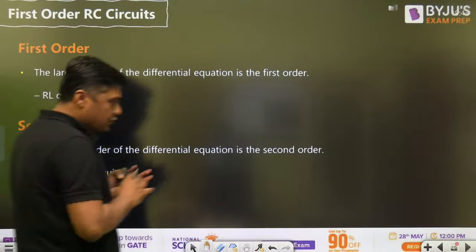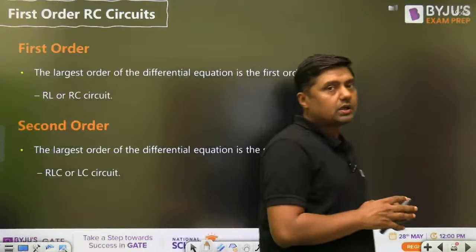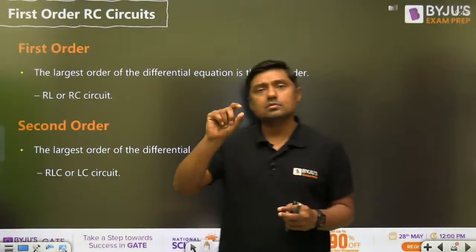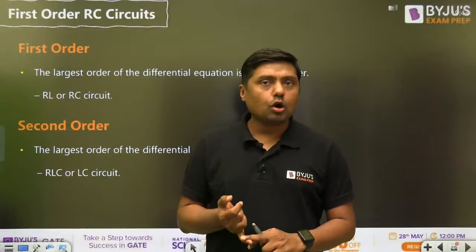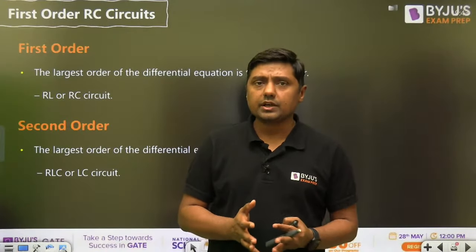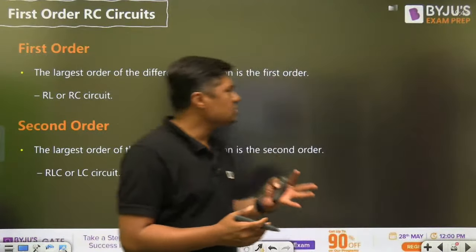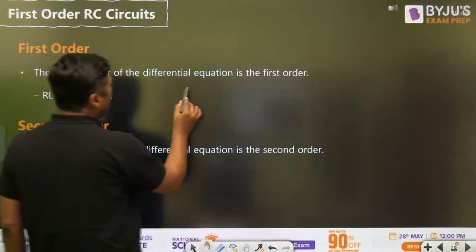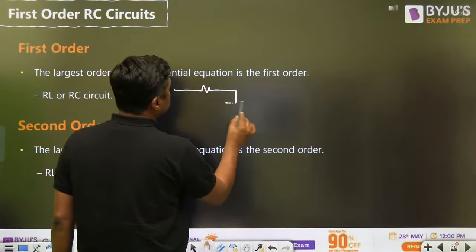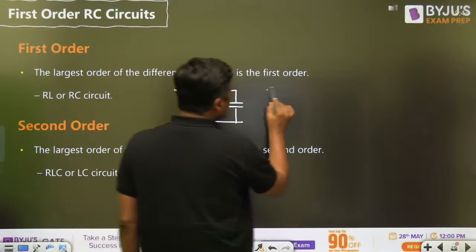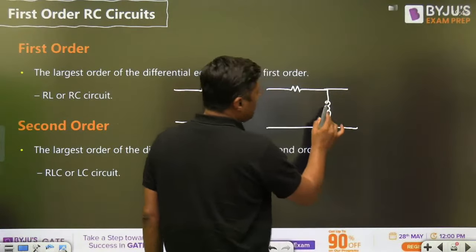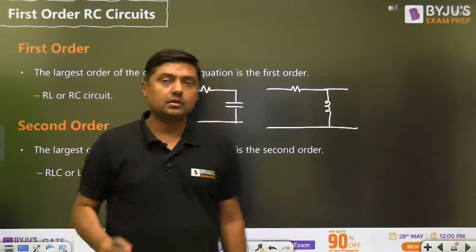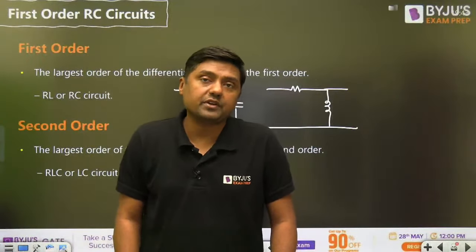Then there are two types of circuit. When we are talking about the transient, as you know, in the syllabus there are two types of transient: first order circuit or what? Second order circuit. First order circuit means a simple RC circuit or RL circuit. For example, this is the RC circuit or this is what? RL circuit. So we have one reactive element and we get a first order differential equation.